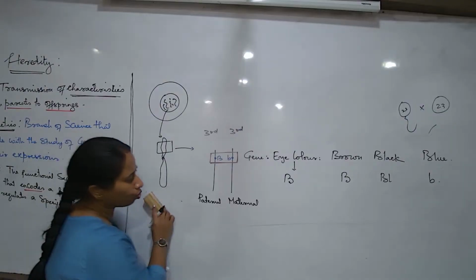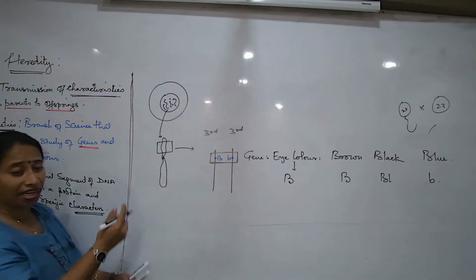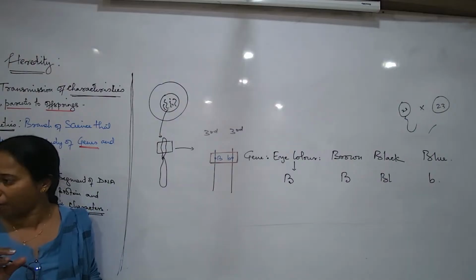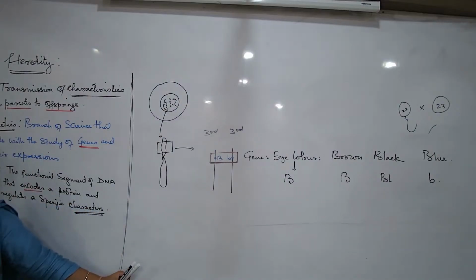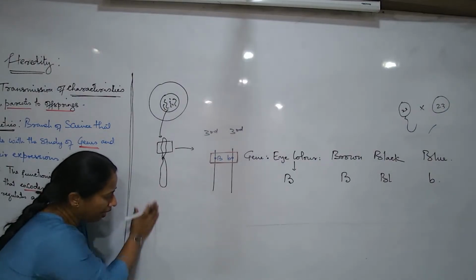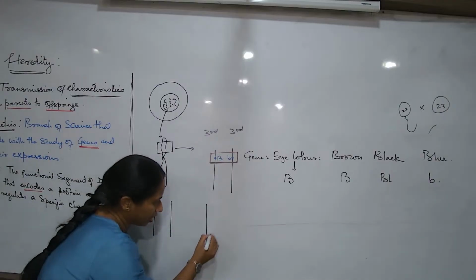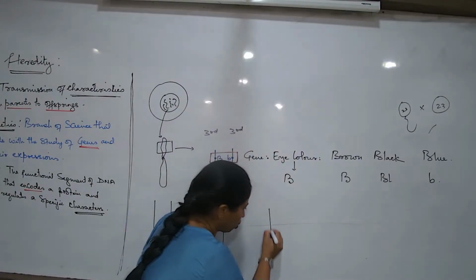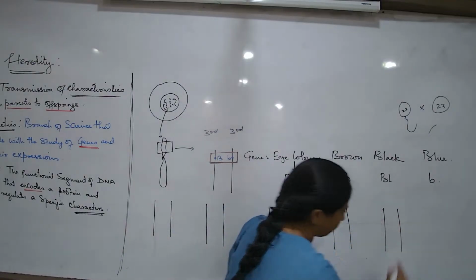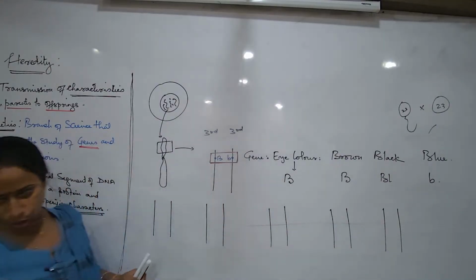Now, certain things more to understand. Let us now talk about the pair of chromosomes of certain individuals and try understanding why certain individuals have brown, how come an individual will have black, under what condition a person will have blue. So that is what to understand. Let me talk about the pair of chromosomes of some individuals. This is one. This is the other. 1 and then 2 and then 3 and then 4 and 5. I talk about 5 individuals. I'm just trying to understand the pair of chromosomes of 5 individuals.